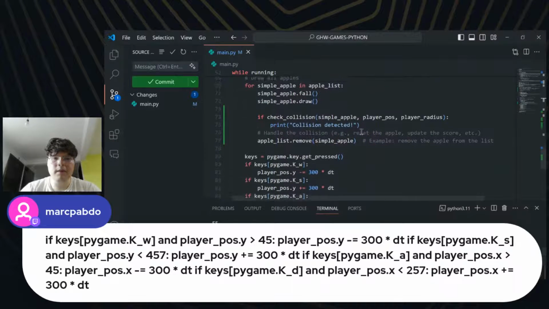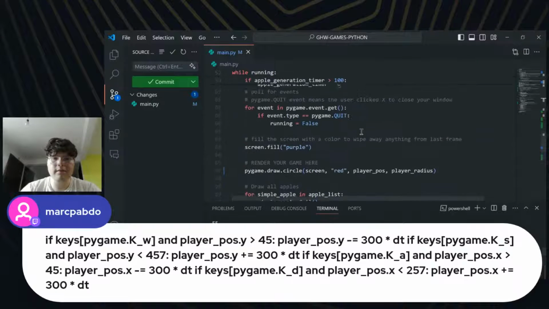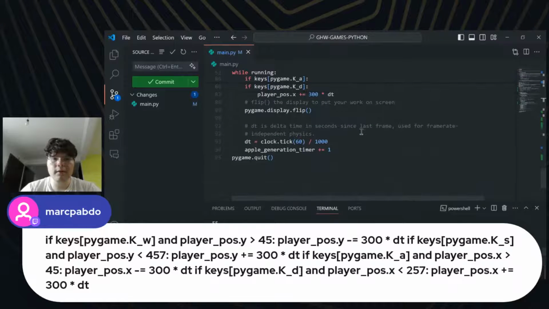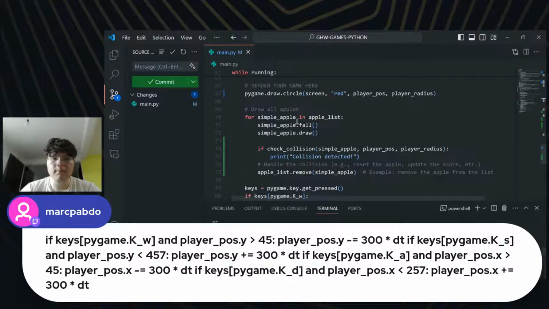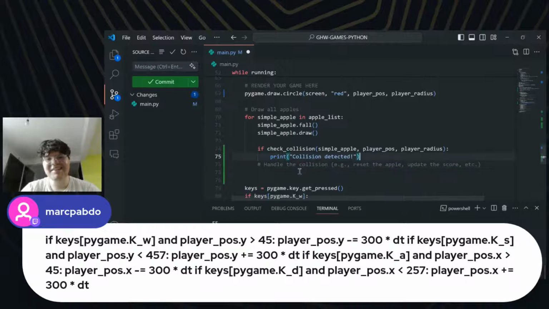The problem is that I think we're not setting the velocity to 0. Where are you, apple? Simple apple has check collision, simple apple, player precision, player radius, collision detected. We're not detecting any of this. Apple is dot remove. Oh yeah, it's because we're removing them. Yeah, sorry for that.